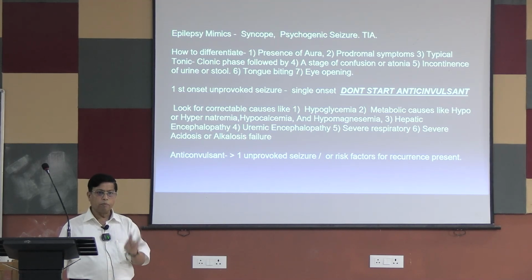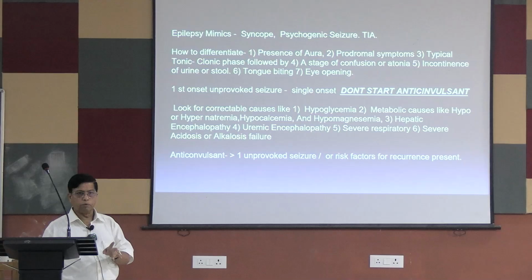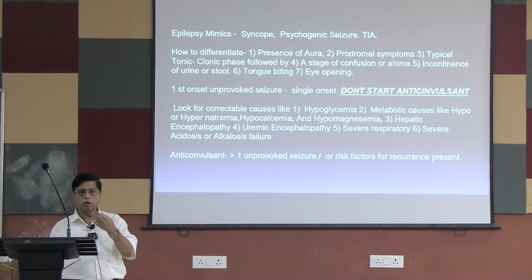Recoverable causes: hypoglycemia, as I have told you, thiamine deficiency, and electrolyte imbalances like hyponatremia, hypoglycemia, hypocalcemia. So many important causes are there which the patient may not have in the rest of his life. You should not start an anticonvulsant for this. It is important that you are choosy when it is a first episode, but from the second episode onwards you will have to keep it.